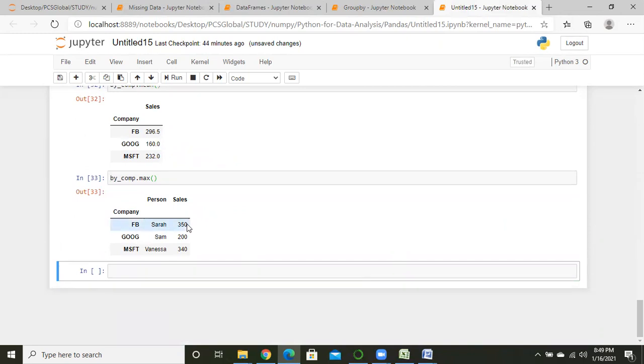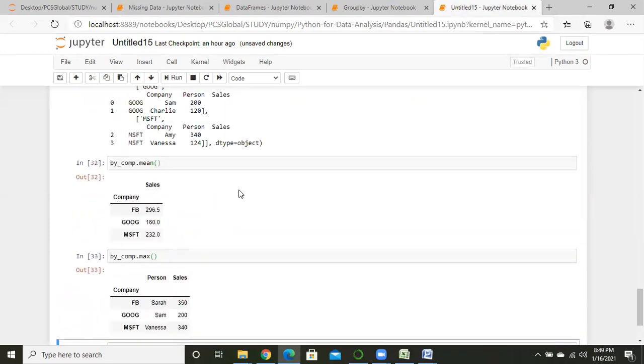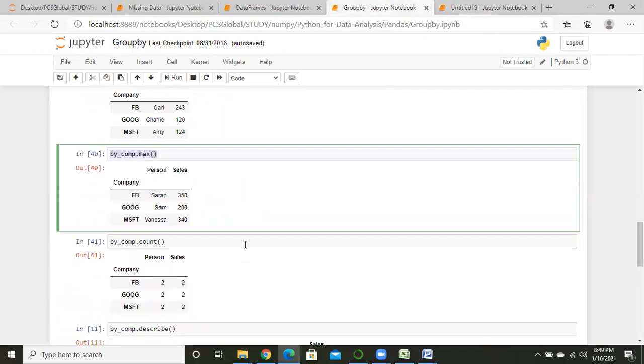We'll discuss mean, median, and maximum after this class. Today is the last class for pandas. We'll complete it today, and in the next class we'll start statistical analysis. I would like to discuss mean, median, maximum, and standard deviation in the next class.